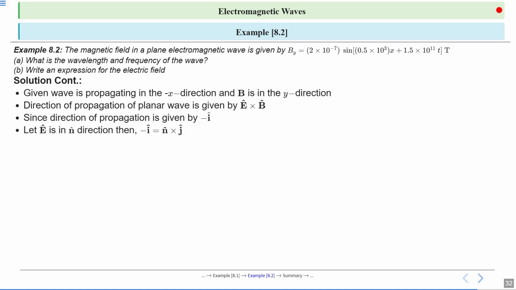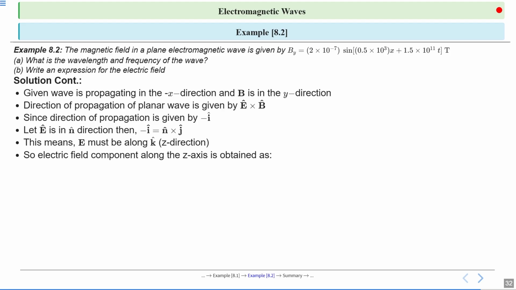So the cross product of which vectors represents minus i cap, according to the cyclic property? We know that j cross k represents i cap. The reverse of that, k cross j, represents minus i cap. Okay, this means E must be along the z direction, k cap, according to the cyclic property of vectors or cross product.